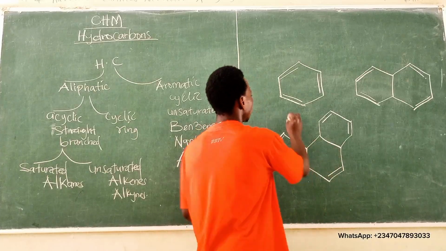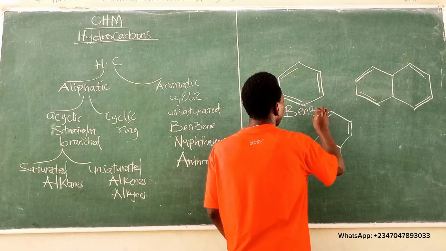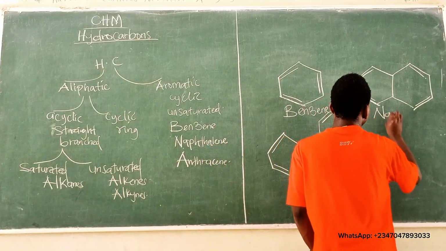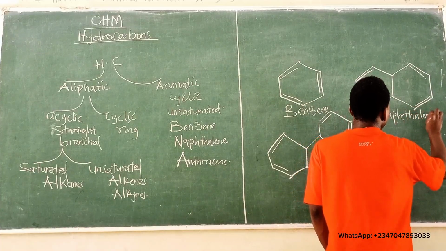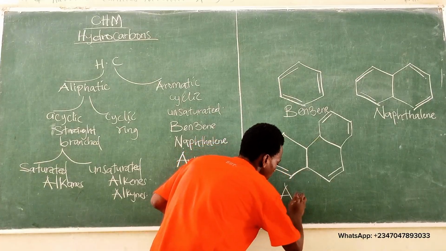Notice that this is the structure of benzene, while this is the structure of naphthalene, and lastly, this is the structure of anthracene.